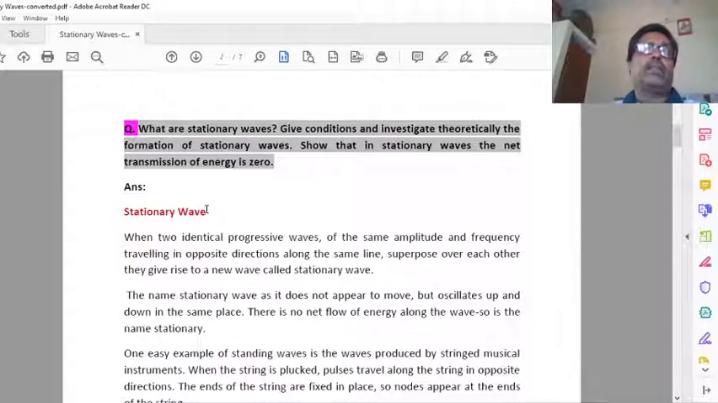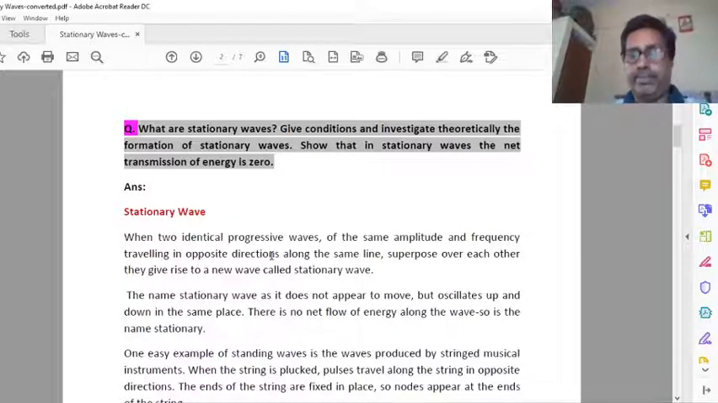Now see here, what is a stationary wave? A stationary wave, also called a standing wave, appears stationary because it does not appear to move. How is it possible? The wave is not moving, still we call it a wave.